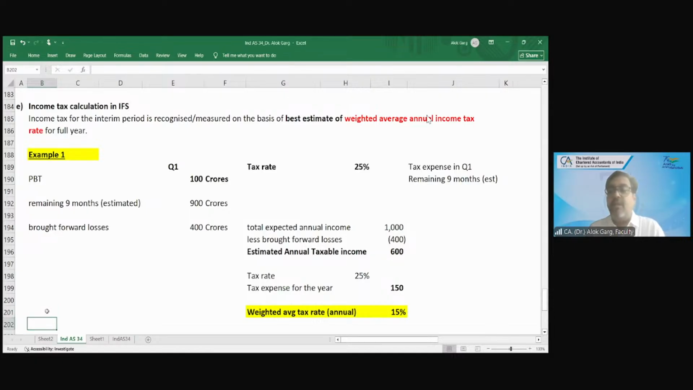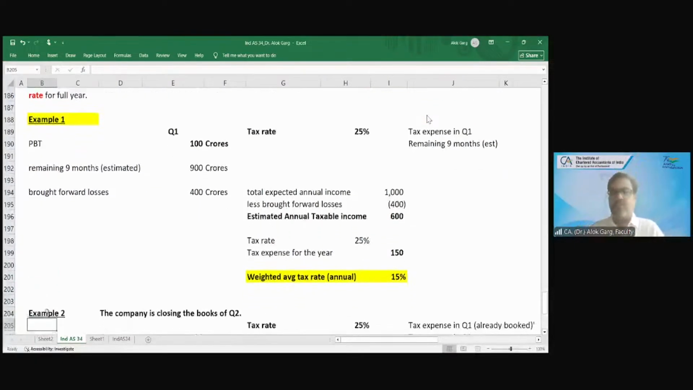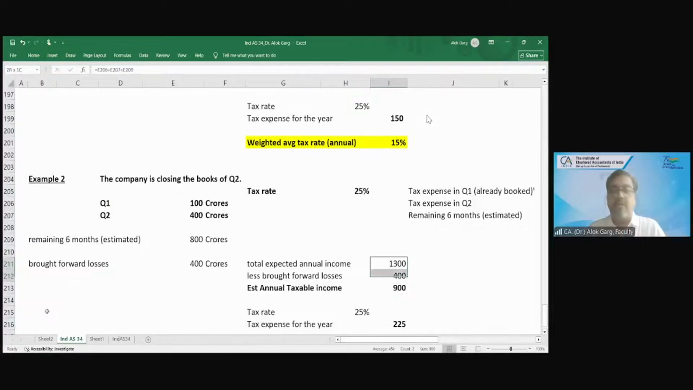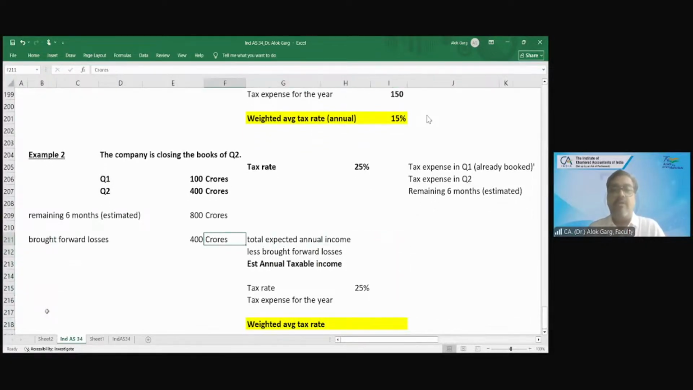Now, for example, you are closing Q2 also. So you move to Q2. In Q1, you have earned 100 crores. In Q2, you have actually earned 400 crores. Right? Your estimate has been revised, and you are expecting to earn 800 crores in the remaining 6 months. Friends, what is your total expected annual income? 100 in Q1, 400 in Q2, 800 in the remaining 6 months estimated, 1300.